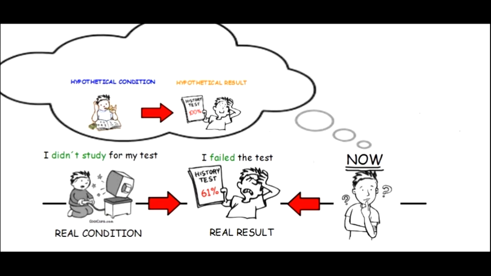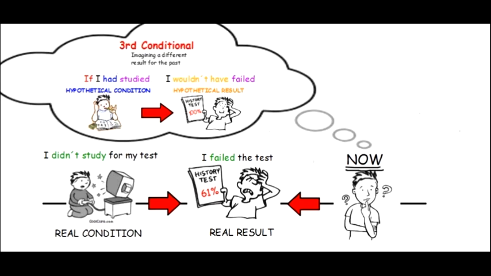Okay, so his hypothetical condition, what is he thinking? He's thinking, well, if I had studied, right? If I had studied, and his hypothetical result would be, I wouldn't have failed. Aha. So, hypothetically, if I had studied, I wouldn't have failed. Now, this is what we call the third conditional. It's imagining a different result for the past. Okay?